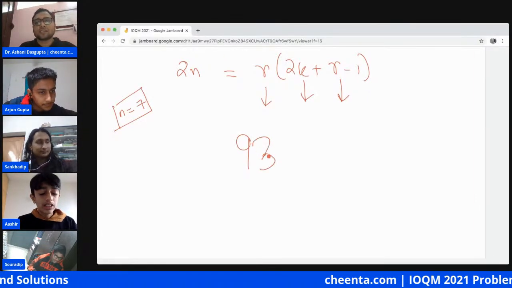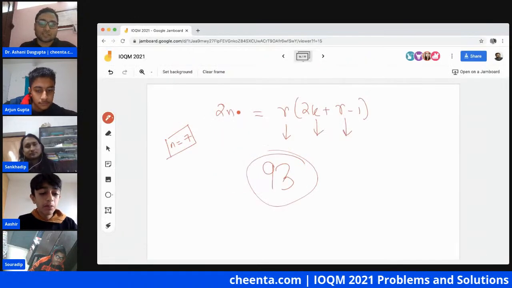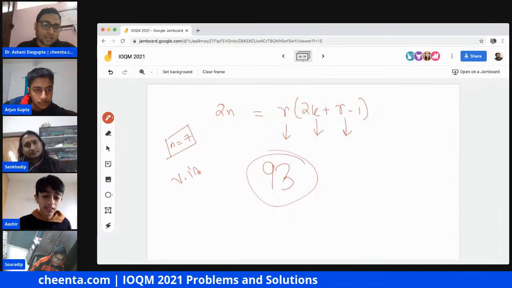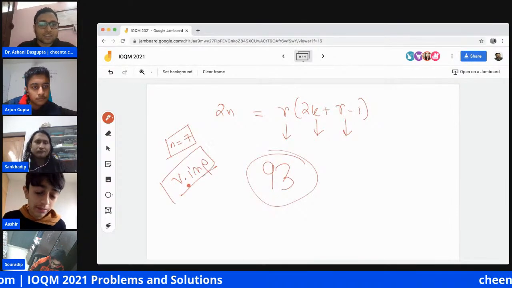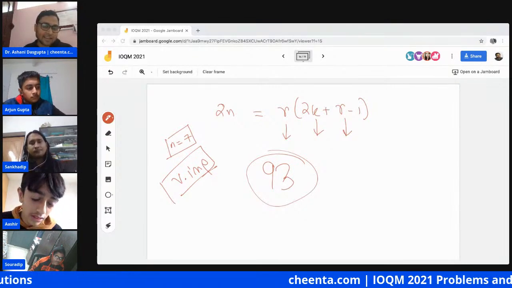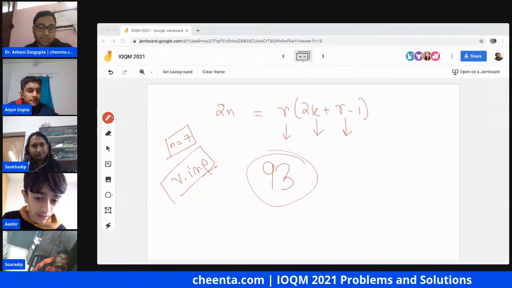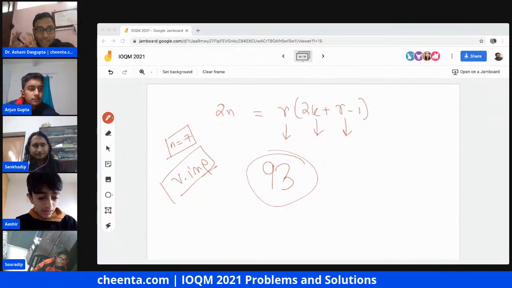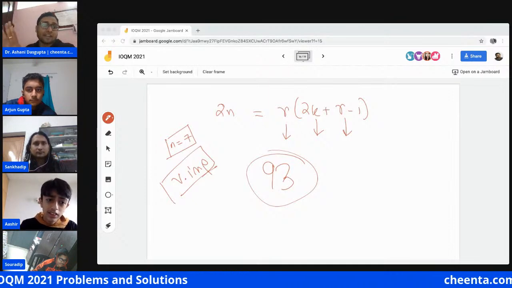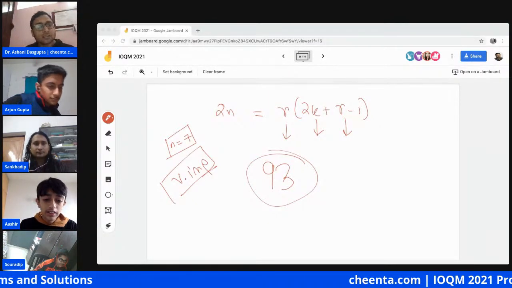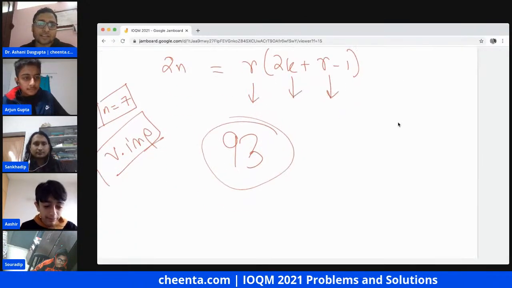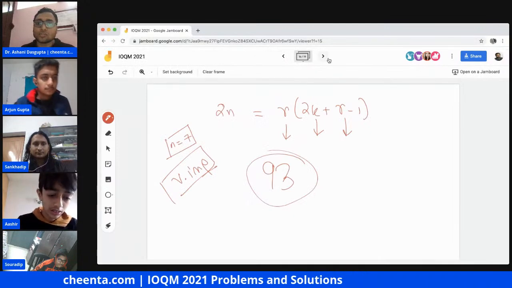Okay, that's great. I just want to say that this step is actually important, because you have to make sure of it. You are right, Arjun. What Arjun is suggesting is that you cannot just say the left hand side n cannot be a power of 2. You have to actually show that if n is not a power of 2, then in each of those cases you can find r and k which works. That's a very good point. All right, so we will just go ahead and go to the next one.